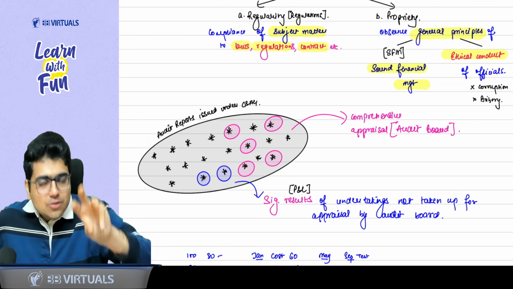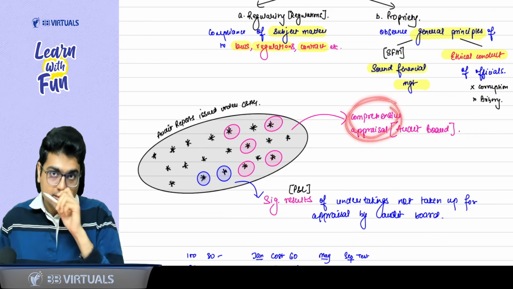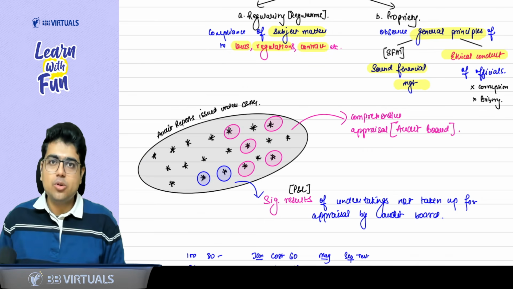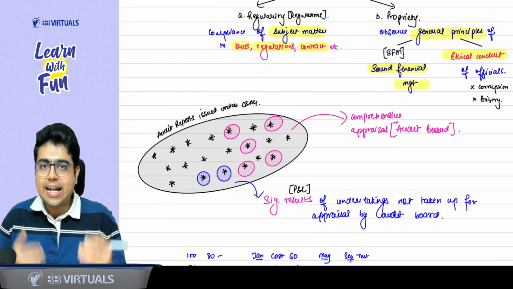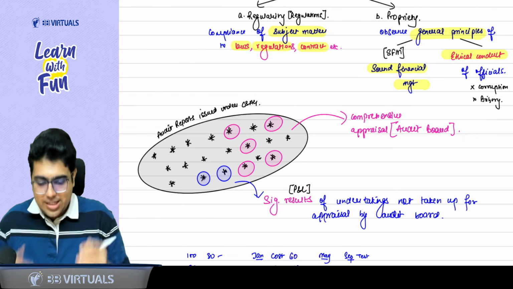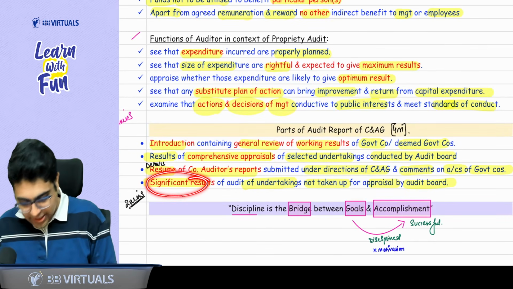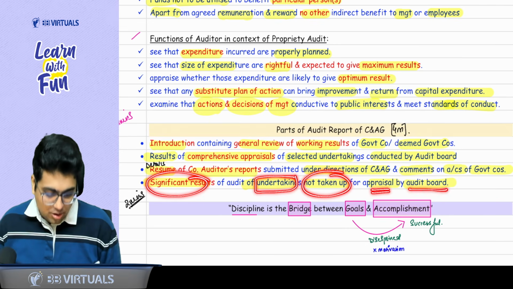Few entities which were selected by the audit board, what is the result of their comprehensive appraisal? And for the entities which were not selected by the audit board, whichever entities are having significant results, that should become a part of the CNAG report. So in the CNAG report, this is the last thing you see. Significant results of the undertakings not selected for appraisal by the audit board.